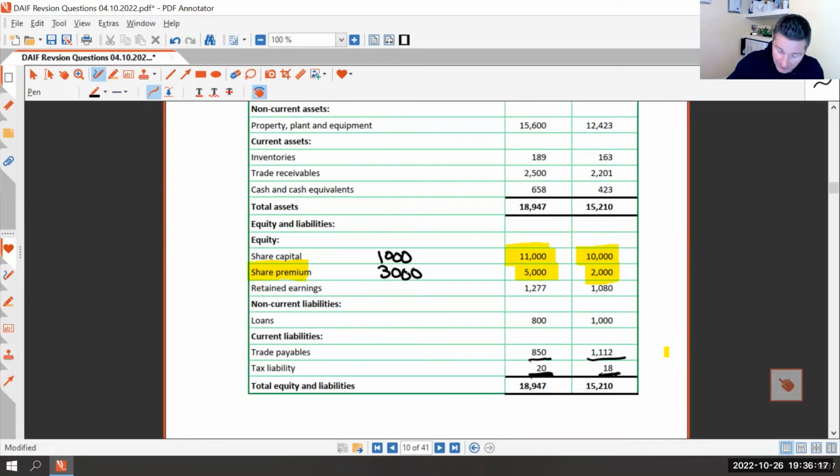So for every share, we sold it for £4, but £1 goes to share capital, £3 goes to share premium. So there's 1 million more shares, or £1 million worth more of shares in circulation, but people paid £4 million for it. So the share issue raised the company £4 million.